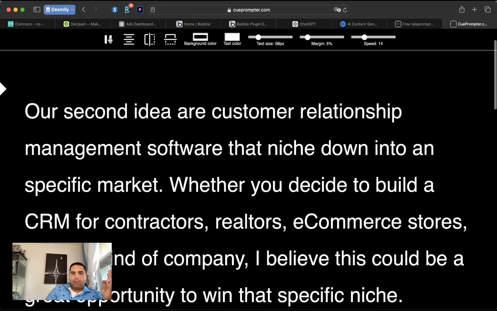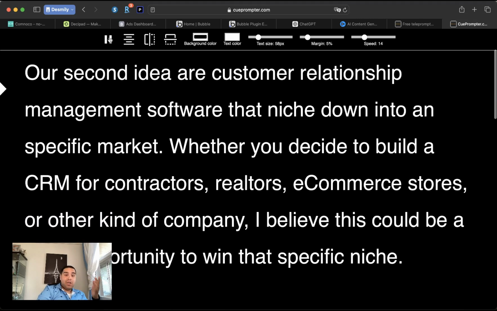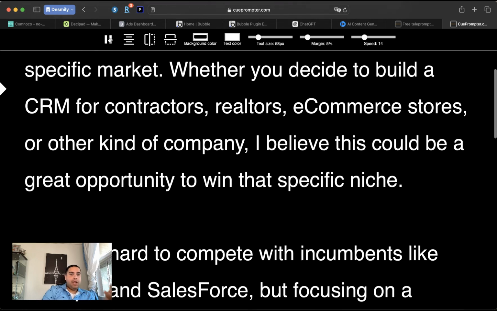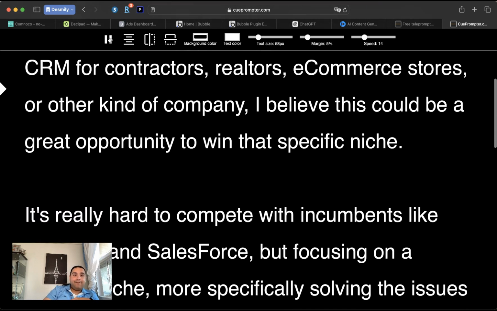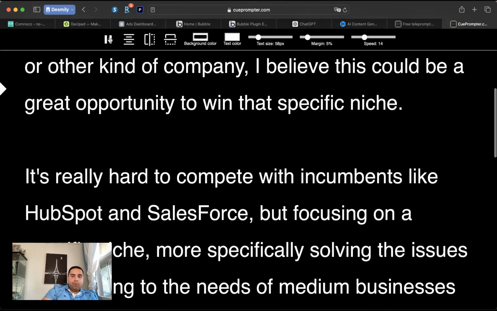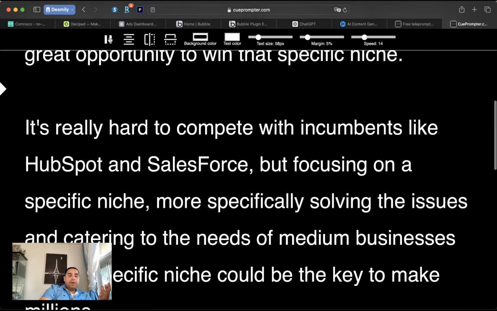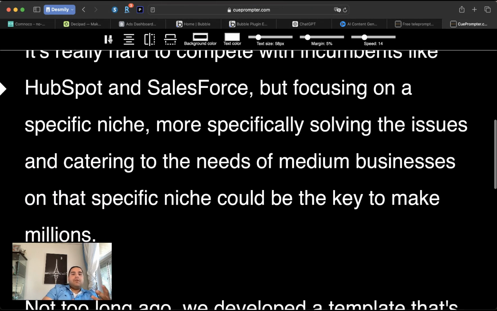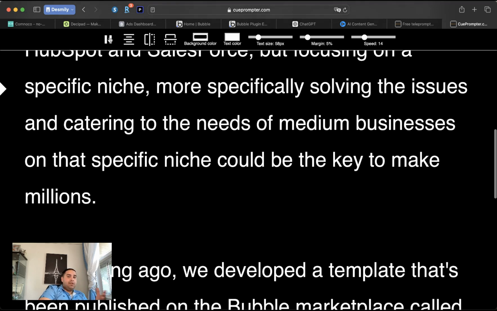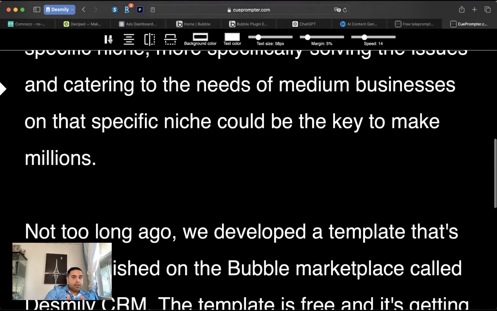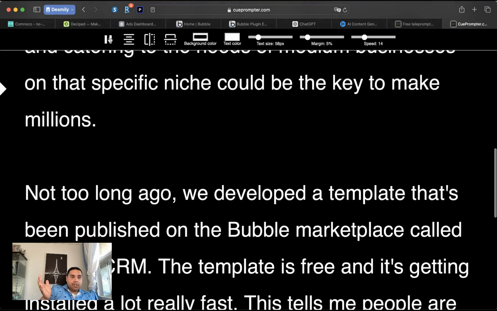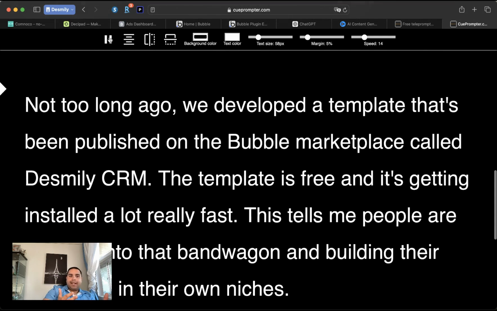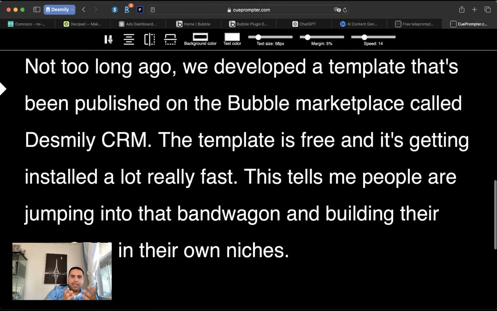Our second idea is customer relationship management software that niches down into a specific market. So whether you decide to build a CRM for contractors, realtors, e-commerce stores, or in reality, any kind of company, I believe this could be a great opportunity to win that specific niche. Let's be real, it's really hard to compete with incumbents like HubSpot and Salesforce, but focusing on a niche, more specifically solving the issue and catering to the needs of medium businesses in that specific niche could be the key. Make millions of dollars in that specific niche selling to those specific customers. Not too long ago, we developed a template that's been published on the Bubble Marketplace called Desmily CRM.